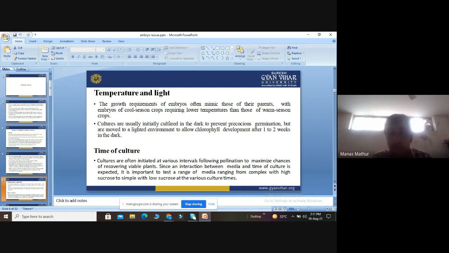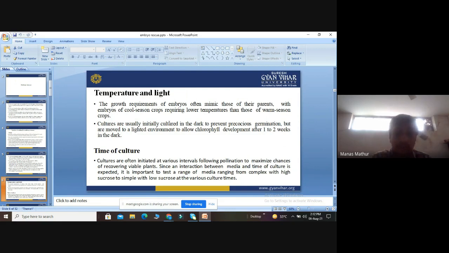Cultures are usually kept in the dark to provide precise germination, but they are moved to a lighted environment to allow chlorophyll development after 1 to 2 weeks in the dark.